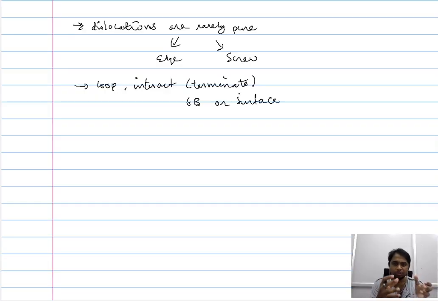The termination at the grain boundary and at the surface render different results. In case of the surface, they lead to the formation of a surface step. And we saw in the previous lecture that the magnitude of the surface step is equal to that of the Burgers vector when the dislocation is of a pure kind, a pure edge or a pure screw dislocation.